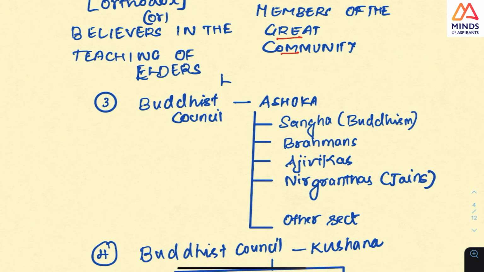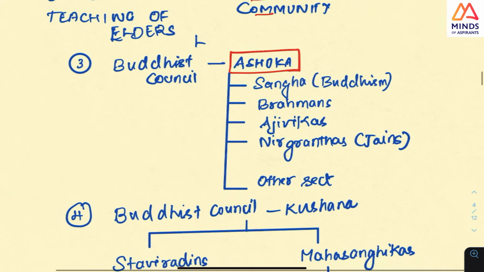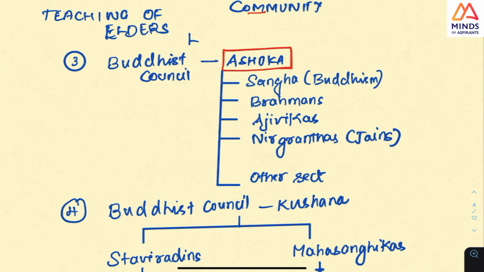After that, the third council happened, and Ashoka was the most prominent king at the time. Why I mention this third council is that at the time of Ashoka, it shows how religion in the Ashokan Empire was split. The name Ashoka gives is Sangha, that is Buddhism, and then Brahmanas and Ajivikas. This was also a question.